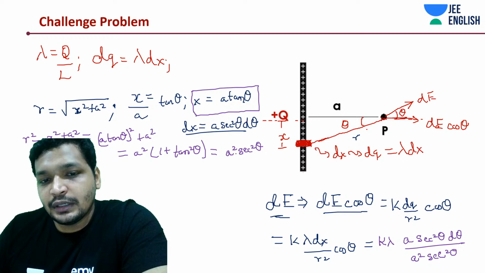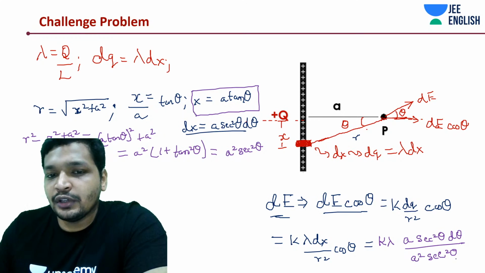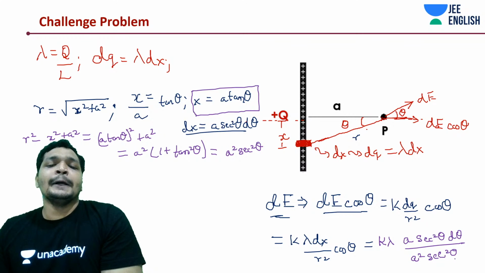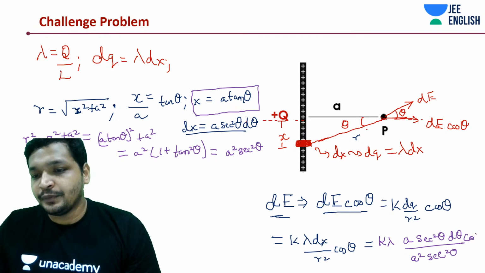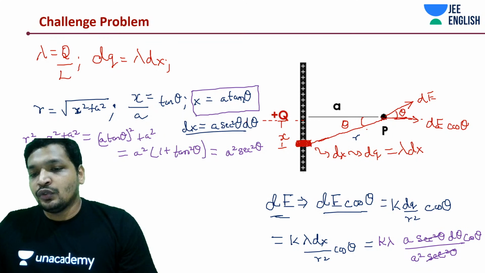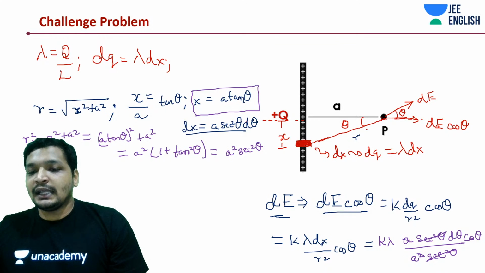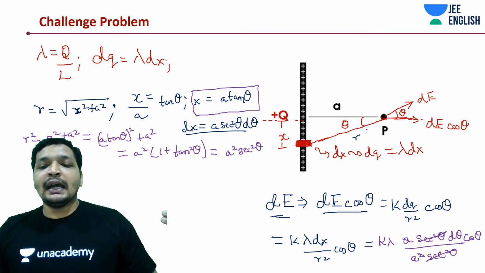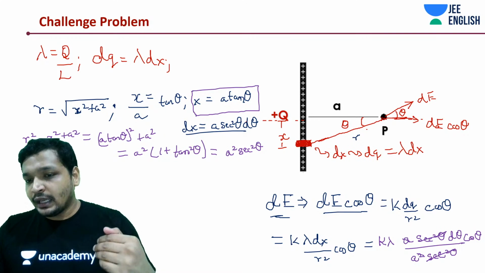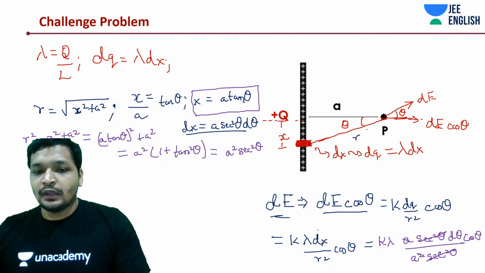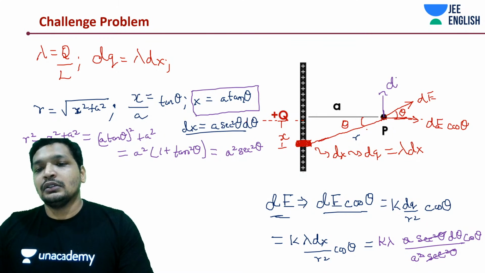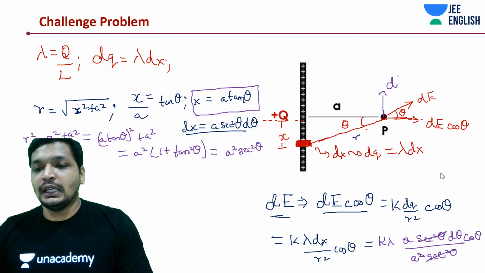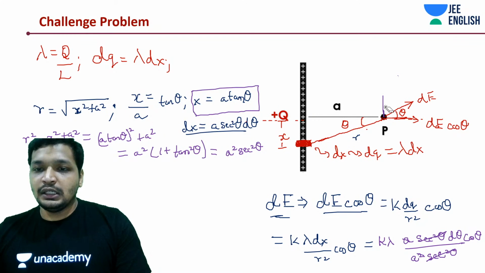This is 1 by cos square. A square into 1 by cos square. You can do that, okay? Simple. Alright, I think this is all fine. Into cos theta. Don't forget the cos theta. So sec square cancels, one a would get cancelled out. What are we getting? k lambda divided by a into cos theta. And this is what? dE. We can say this as dEx. If you are going to call this as dEx, this dEy, d theta gets cancelled out. Maybe dE.